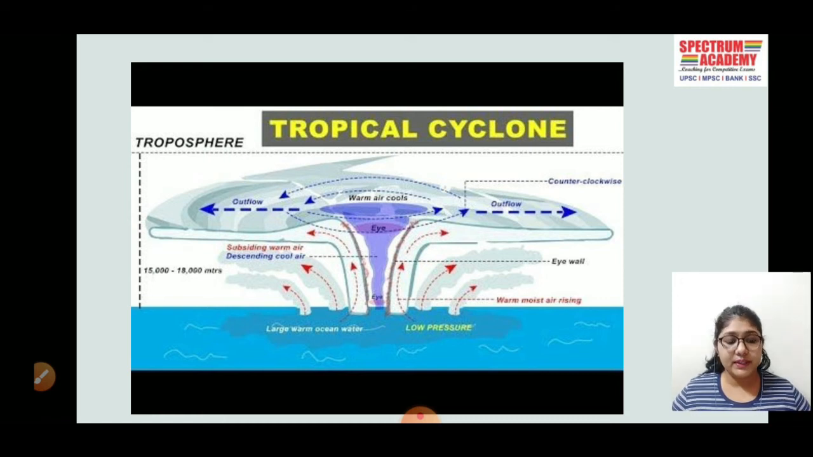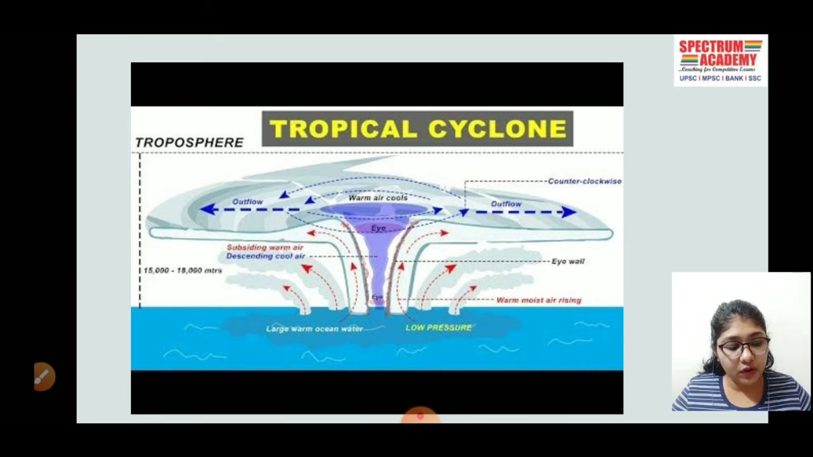Now, because of the Coriolis effect, the cool air which is coming towards the center gets deflected. Right. In the southern hemisphere, the deflection is towards the left, causing the spin in clockwise direction. And in the northern hemisphere, the deflection occurs towards the right, causing the spin in anti-clockwise direction.